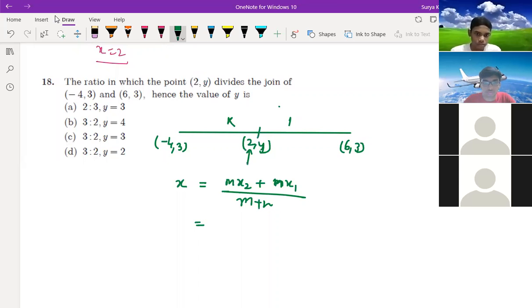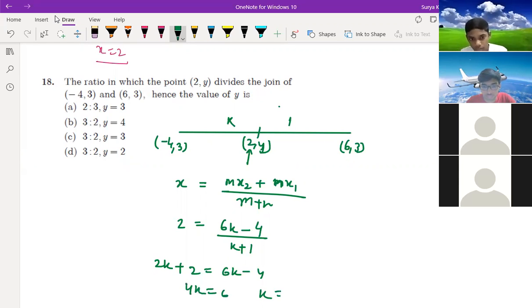So 6k plus n, n is 1, so minus 4 will come, divided by k plus 1. And here x is 2. So 2k plus 2 is equal to 6k minus 4. So 4k is equal to 6. So what k are you getting? 6 by 4. Yeah, 3 is to 2 will come. Yeah, sir. 3 is to 2.